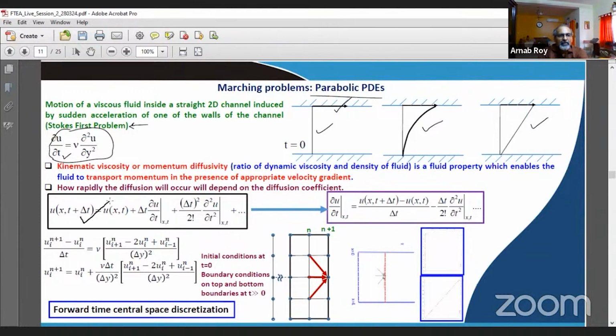So we essentially do a kind of Taylor series expansion. We use the time coordinate for that. And then we have the functional value, the first order derivative, second order derivative terms multiplied by the delta t raised to the power of n by n factorial. And then when you rearrange the terms, you get an expression for del u del t at that point x, t.